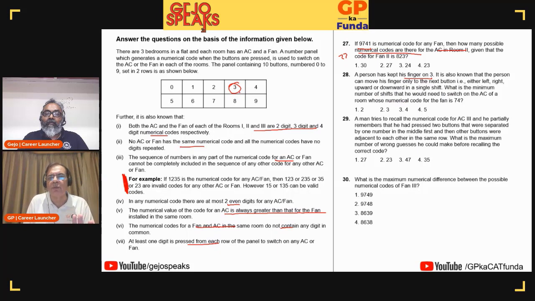This is possibly doable for me. Recall the numerical code. Cases to be made. Not something where I am happy about. So this is also a question mark for me. Maximum numerical difference, possibly doable. So if I have to come back and do this set, if I spend 3 minutes, I will do question 28, I will do 30.